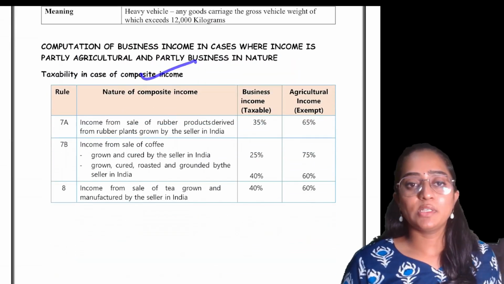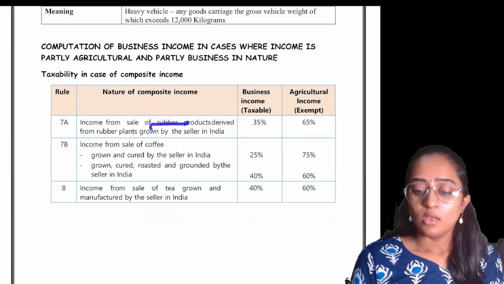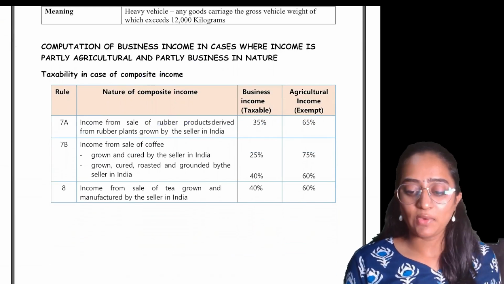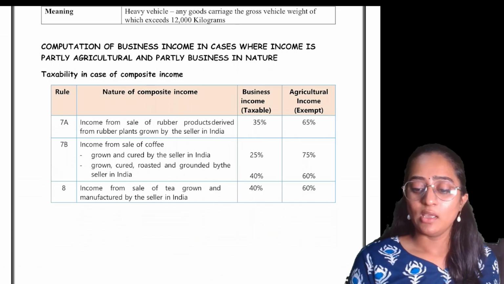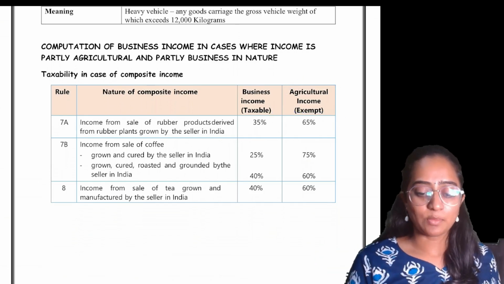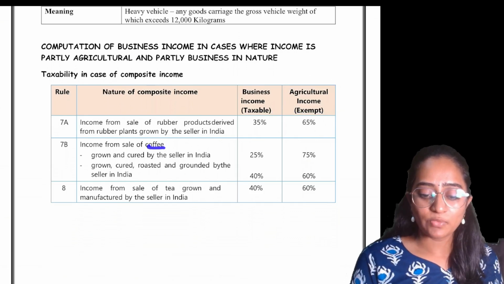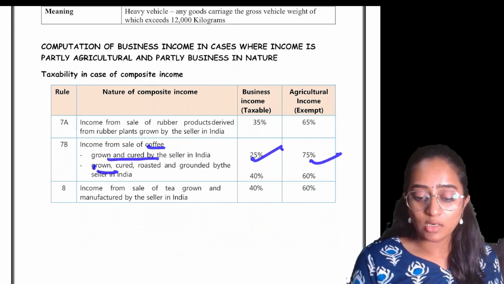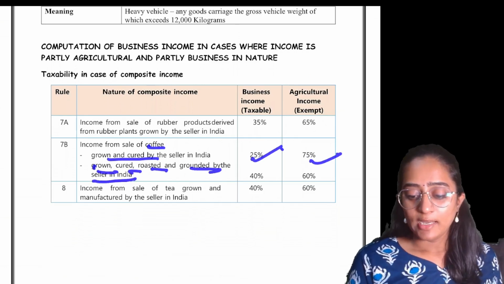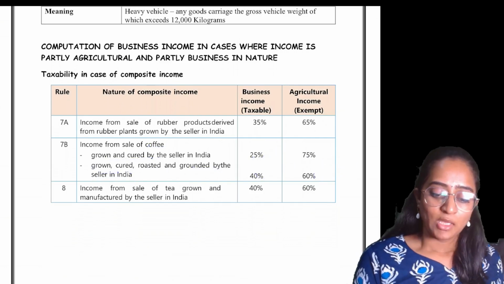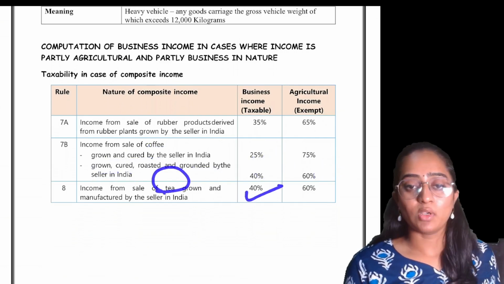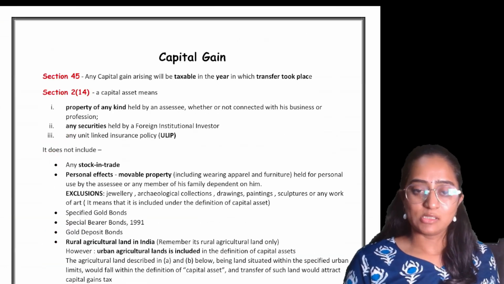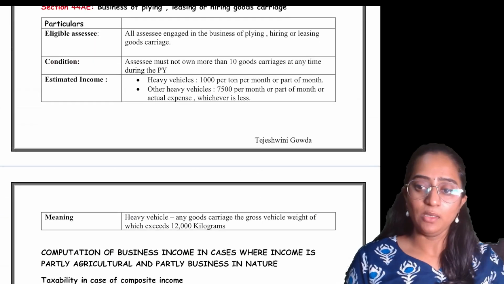So in case of composite income, if you are selling rubber, business income would be considered as 35% and agriculture income would be considered as 65%. Agriculture income, obviously, is going to be exempted. Income from sale of coffee, that is coffee cured by the seller, 25% and 75%. Coffee cured, roasted, ground by the seller, it's going to be 40% and 60%. Income from the sale of tea is going to be 40% and 60%. This is going to be your PGBP revision.